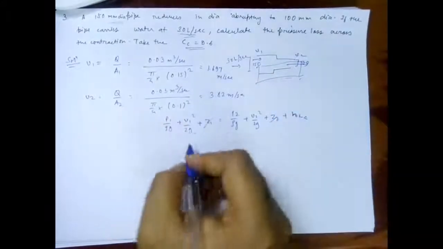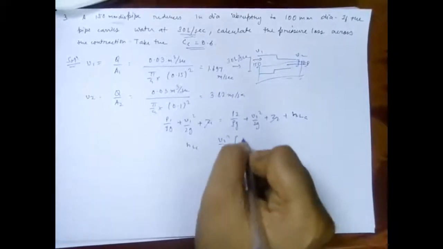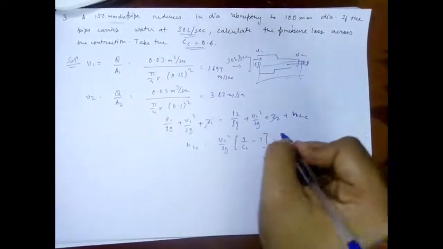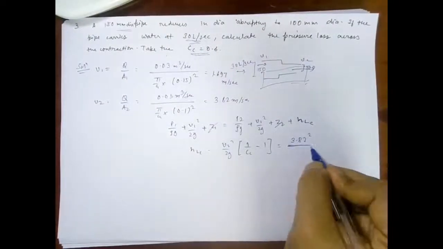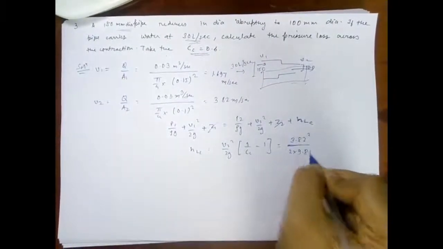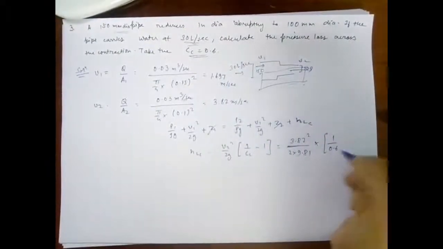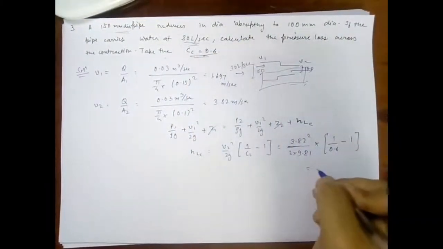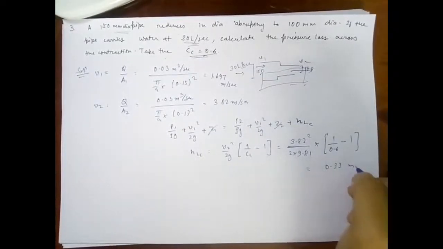HLC is equal to V2 square upon 2g times 1 upon Cc minus 1. This is the head loss due to contraction, so it is 3.82 square upon 2 times 9.81 times 1 upon 0.6 minus 1, and thus HLC is equal to 0.33 meters.